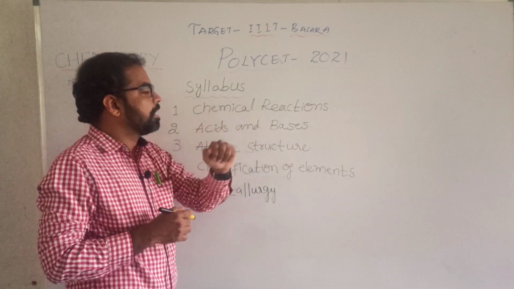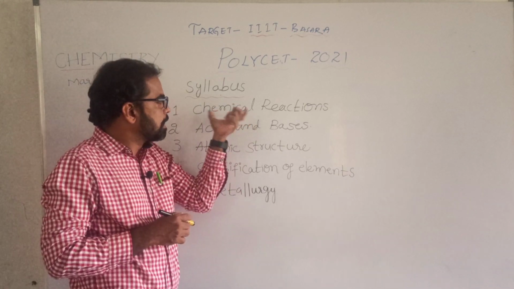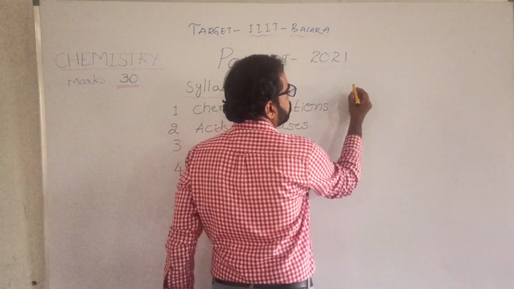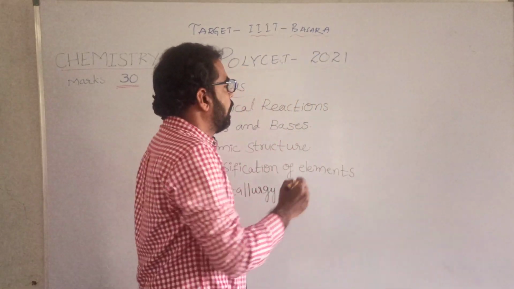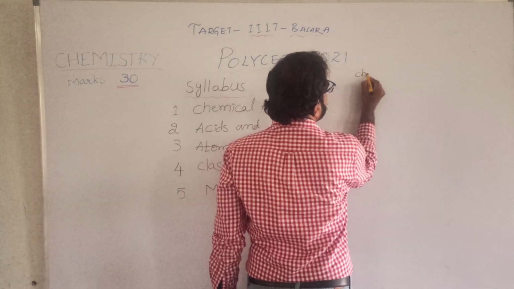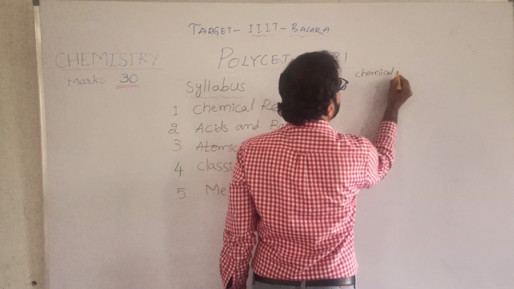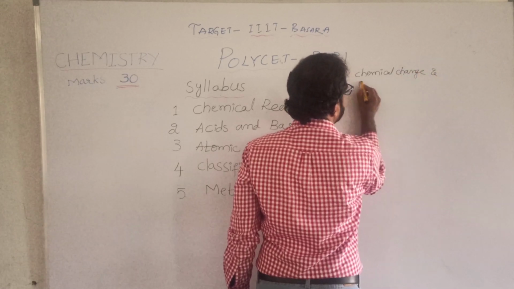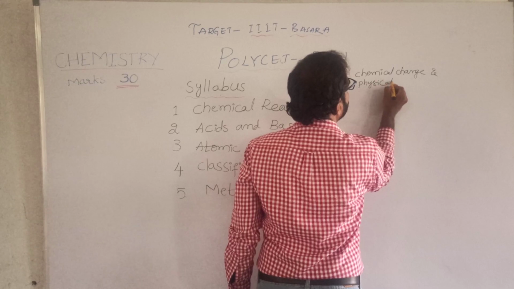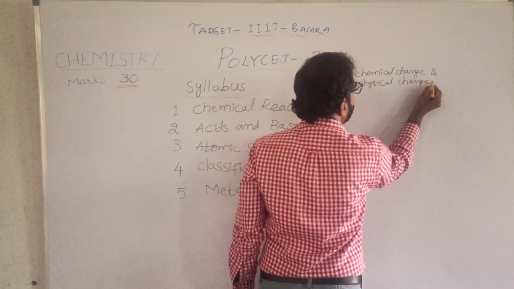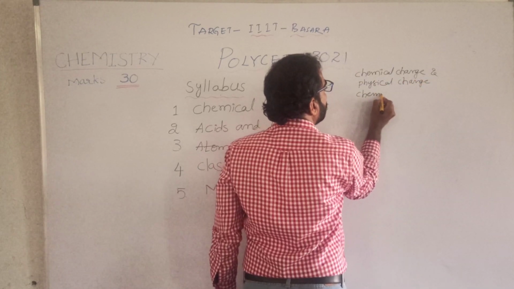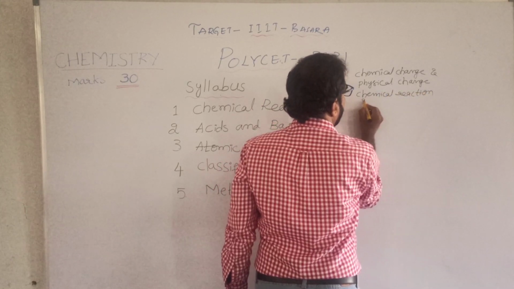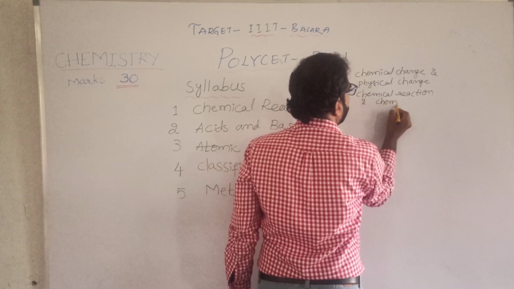For example, in chemical reactions, let us see what the subtopics are. Mainly chemical change and physical change. What is a chemical reaction and a chemical equation?